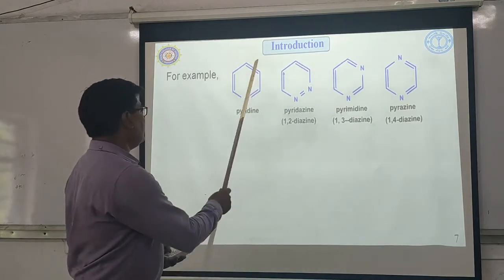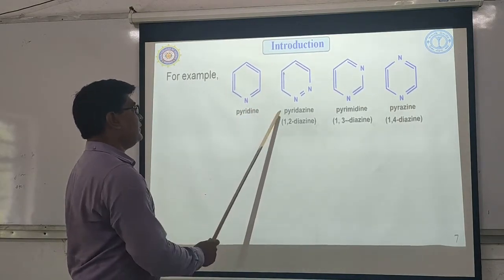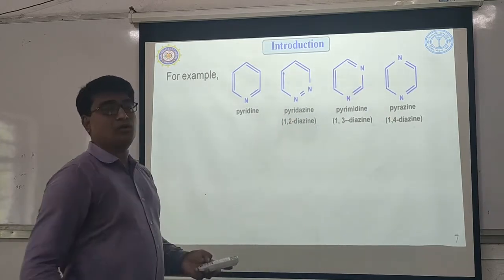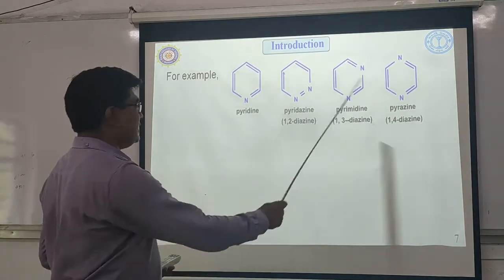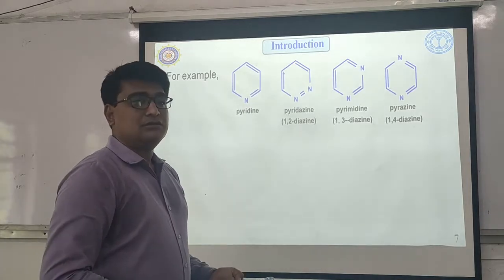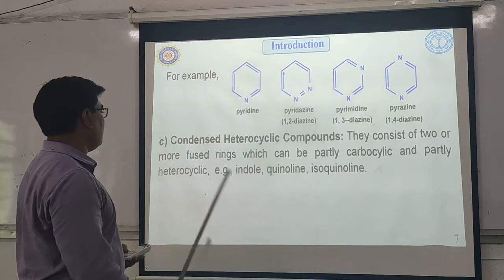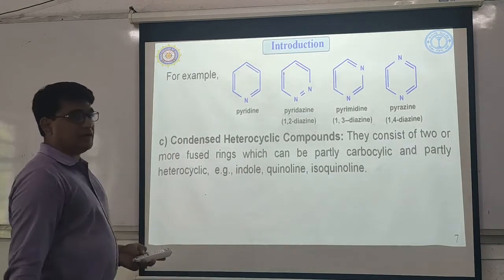So pyridine contains 1 heteroatom, and pyridazine, pyrimidine, and pyrazine contain 2 heteroatoms. These are some examples of 6-membered heterocyclic compounds. Then the last category is condensed heterocyclic compounds.